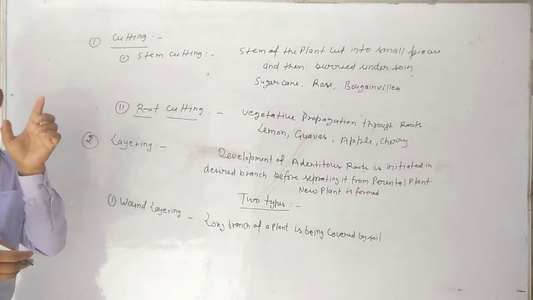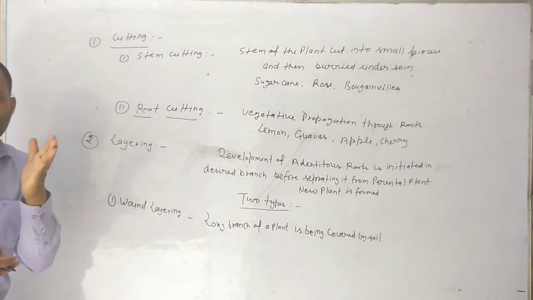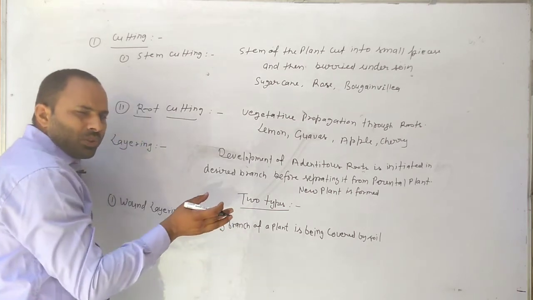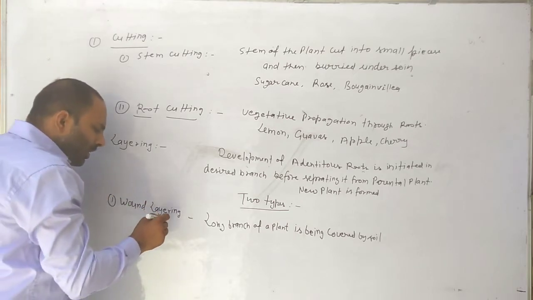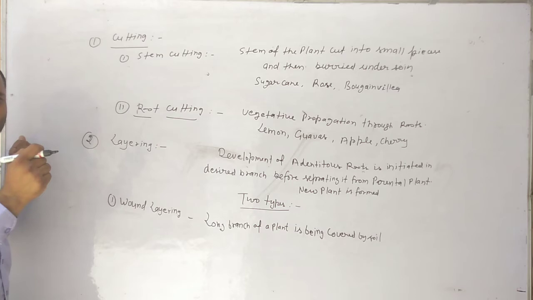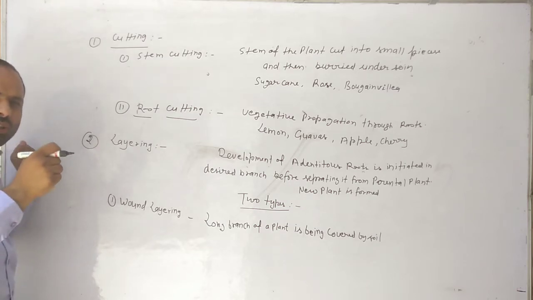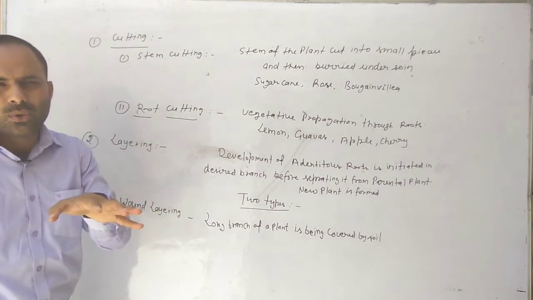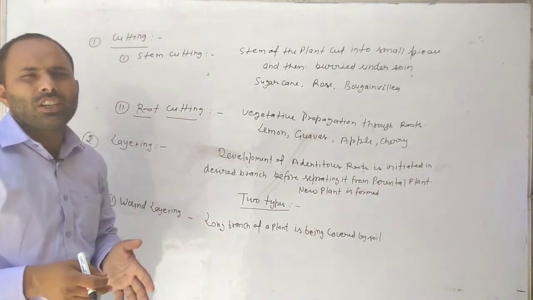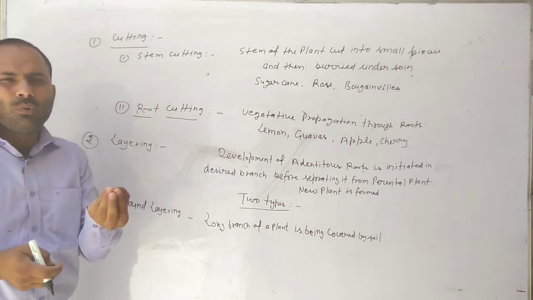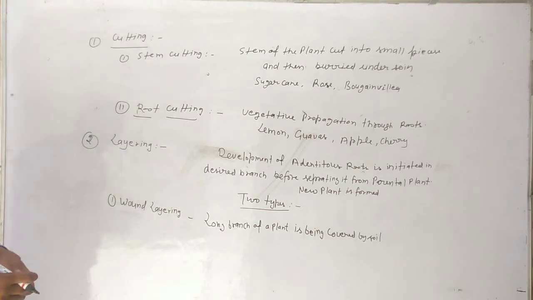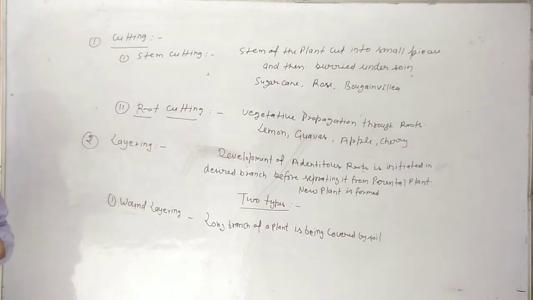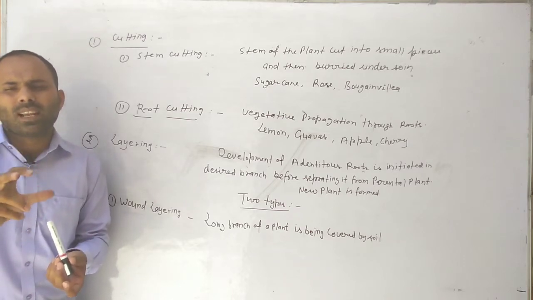It has to be kept in mind that 2 or 3 nodes of the branch or stem are buried under soil.